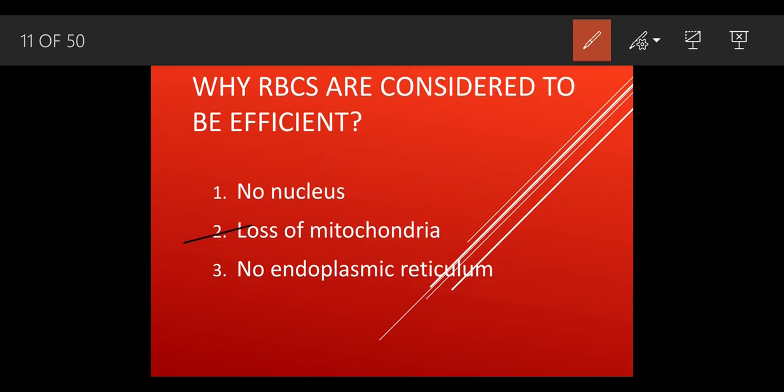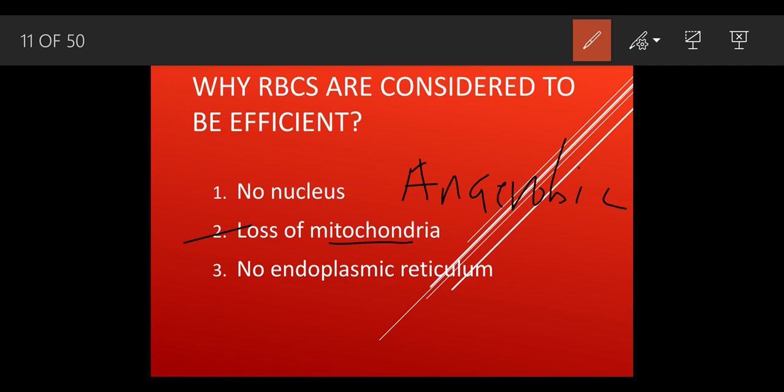Then there is a loss of mitochondria. Mitochondria is known as the powerhouse of the cell, which helps in cellular respiration. If mitochondria is not there, it definitely won't need any oxygen. It can work anaerobically, and it can transport the oxygen to each and every part of the body, because it is not going to use the oxygen for itself.